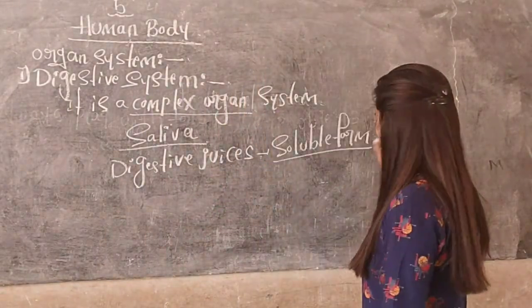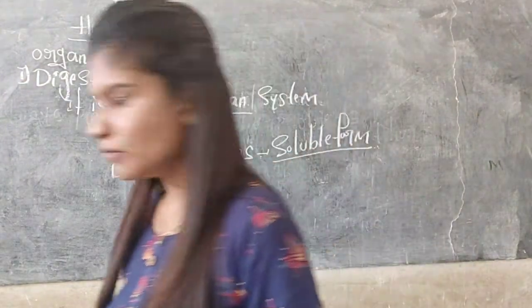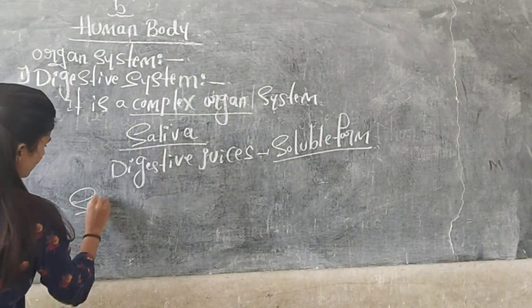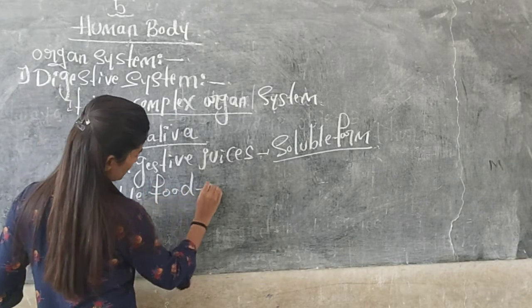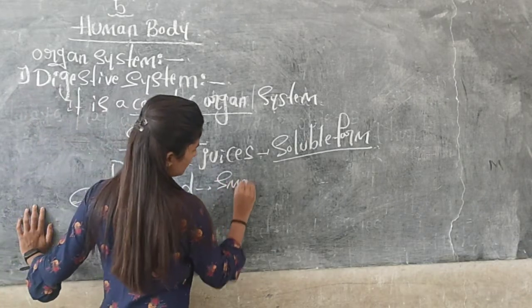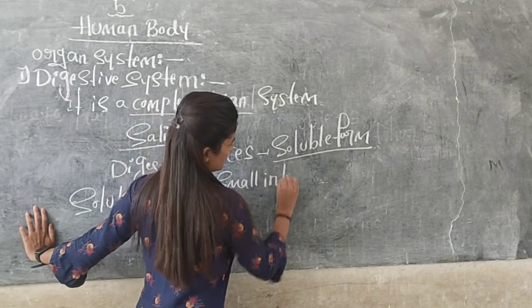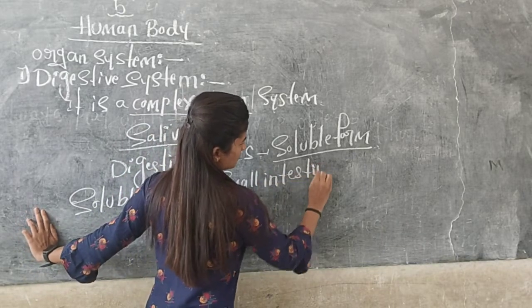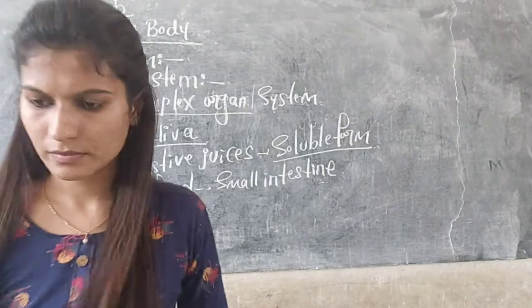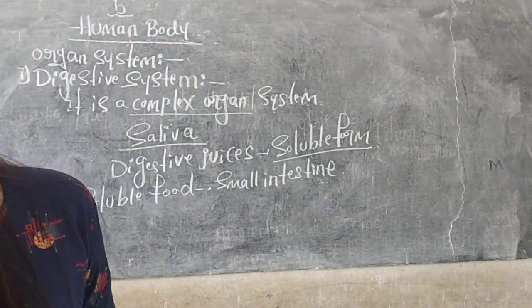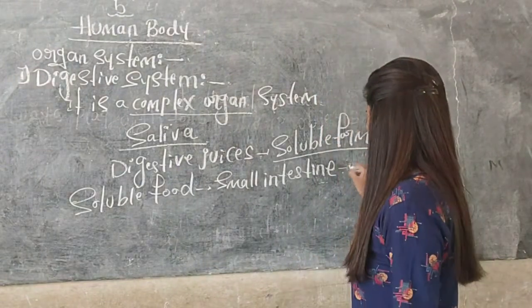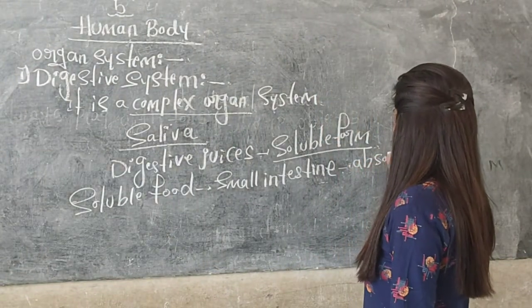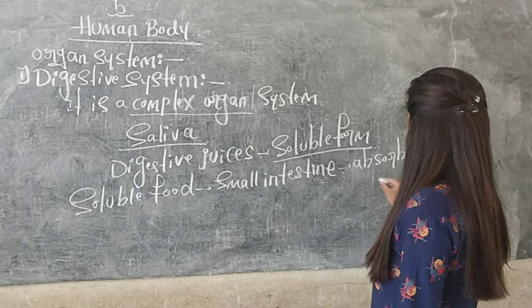This soluble food, where will it go? The soluble food will go into the small intestine, where it is absorbed by the blood. It is absorbed by what? Absorbed by the blood.